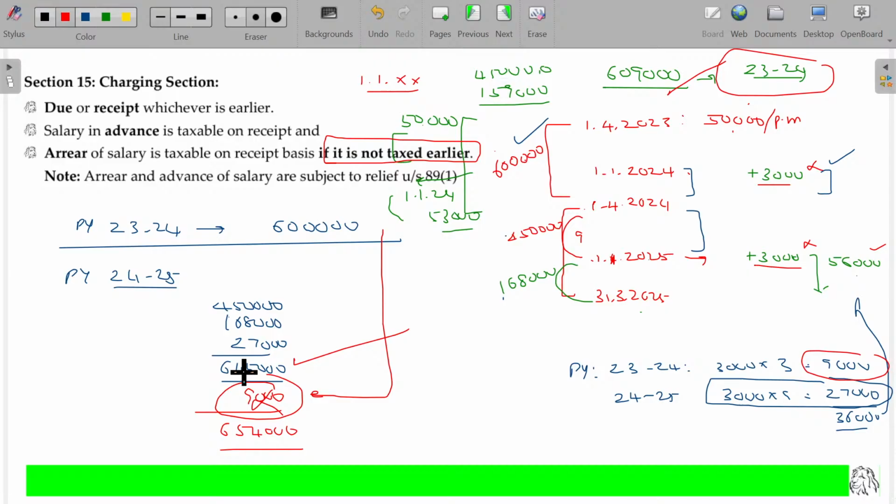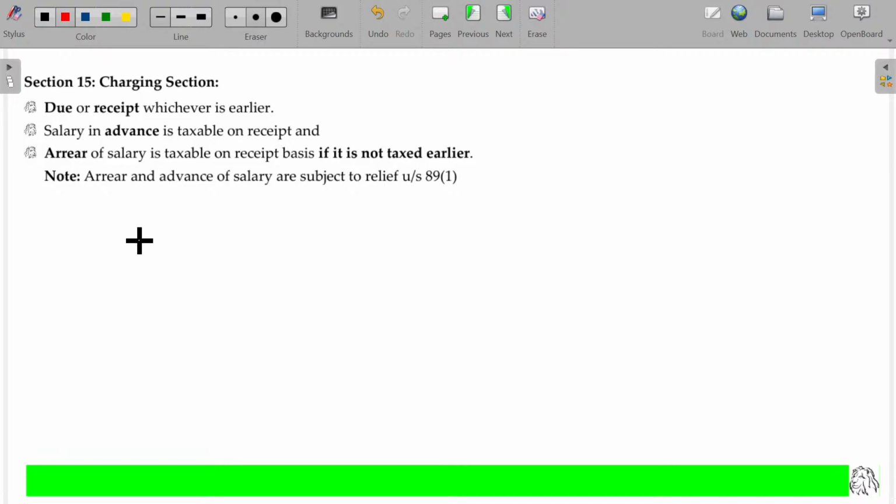Is that clear? Hope you will be now able to understand the logic behind arrear. Usually arrear will be taxable on receipt. But usually we think arrear, we are not sure what money we will receive. If I clearly know what is the money I am going to receive, before receiving the real amount, I can calculate this as my income in the previous year itself. In that case, on receipt of the arrear later, you no need to pay the tax. So now you will be able to understand the logic.